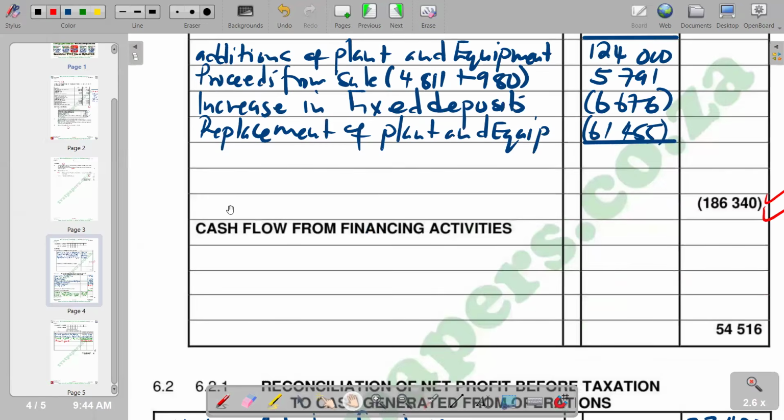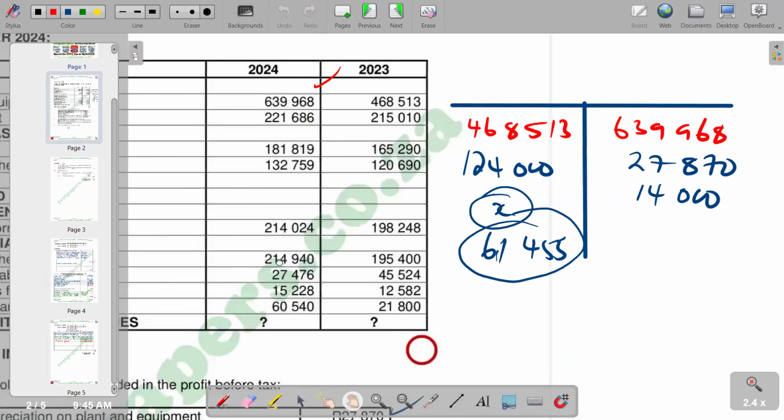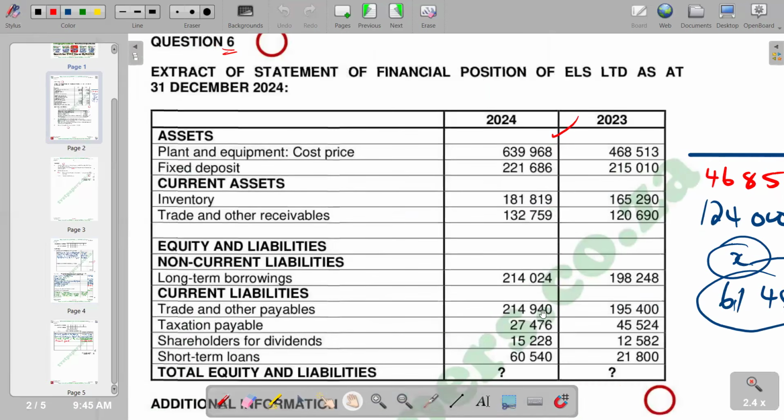Then we go to cash flow from financing activities. So financing activities, we are looking for items like loans, changes in loans. So we check in terms of what we have in terms of our loans. We see that in terms of our long-term borrowings, there is an increase. So when there's an increase, it's an inflow. It means we have received money. So we now say 214,024 minus 198,248. So we are saying long-term borrowings.